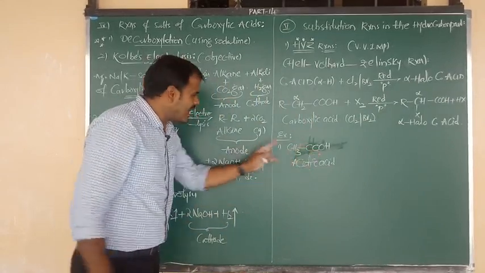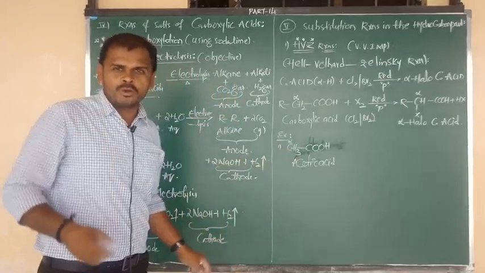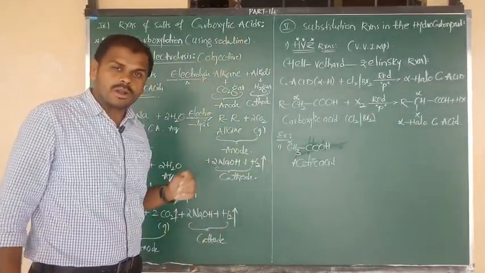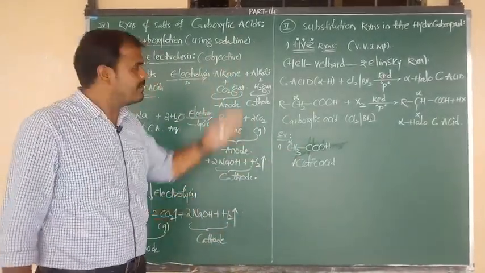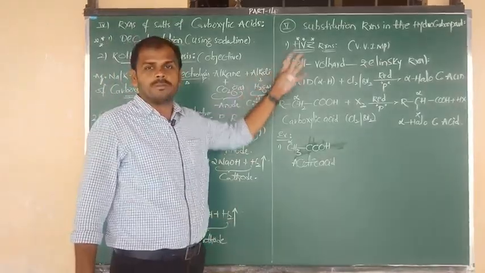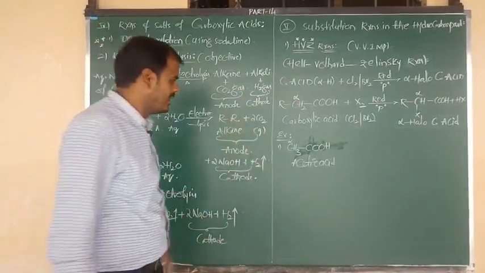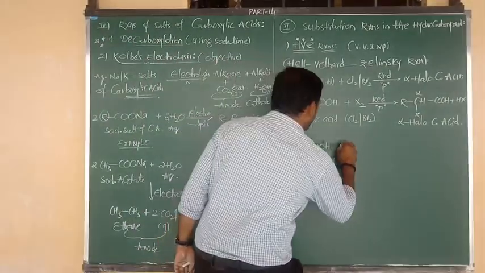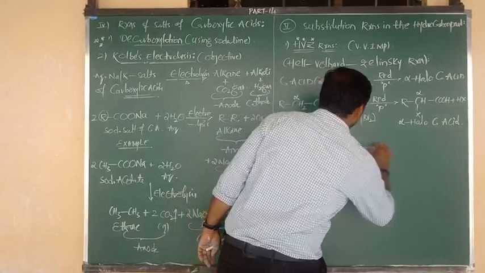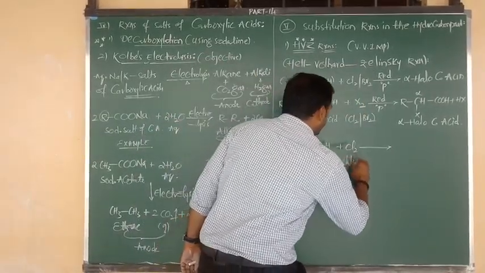In this carboxylic acid, the adjacent carbon is alpha. Alpha contains 3 hydrogens, so we can consider the substitution reaction, the HVZ reaction. But formic acid never undergoes HVZ, because formic acid has no alpha carbon and no alpha hydrogen. Anyway, acetic acid undergoes halogenation, that is reaction with chlorine.